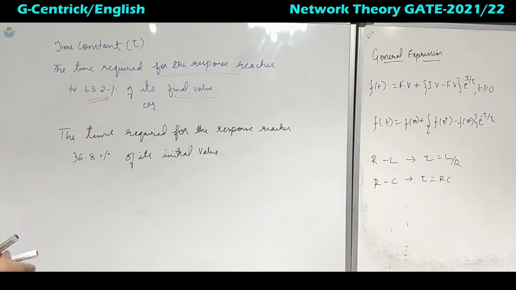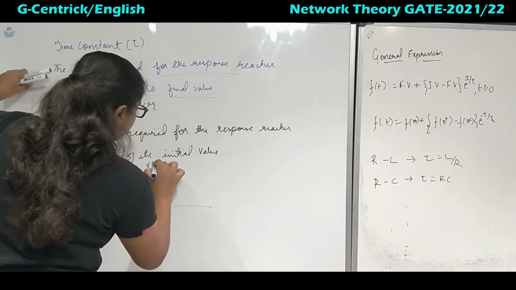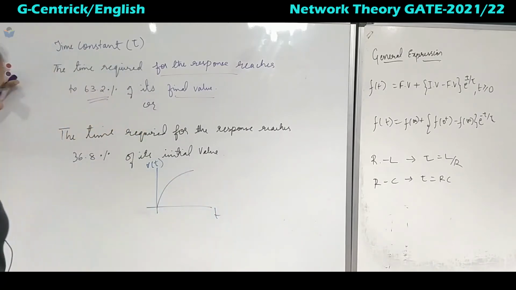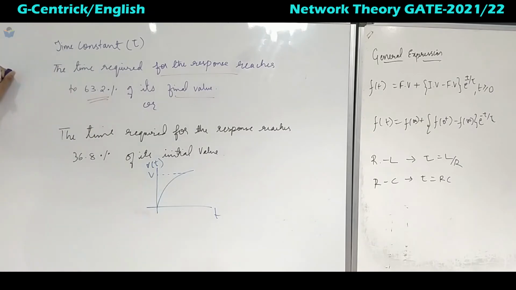So now what does this sentence mean? Okay, if I take a graph and this is V of t and this is the time axis, and we have a signal like this. Let this be the maximum value V, or the final value.